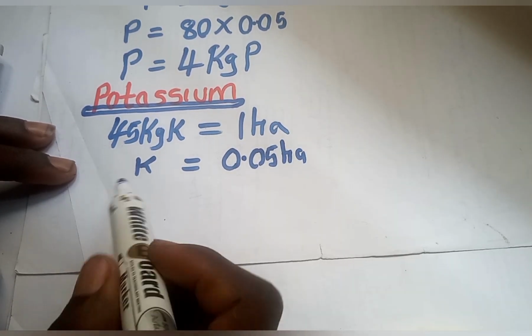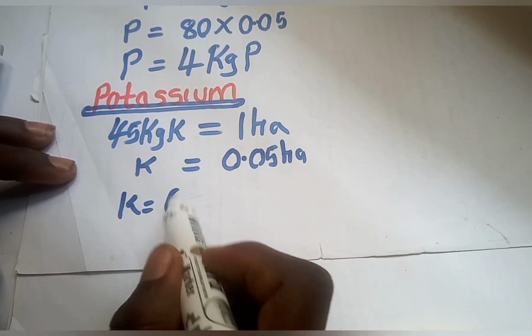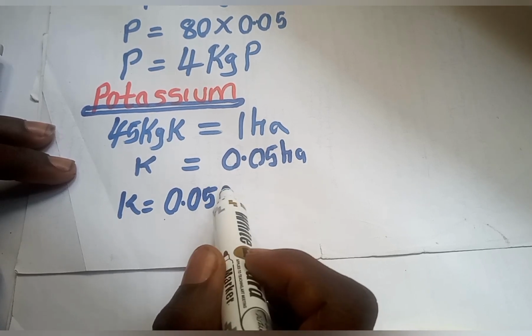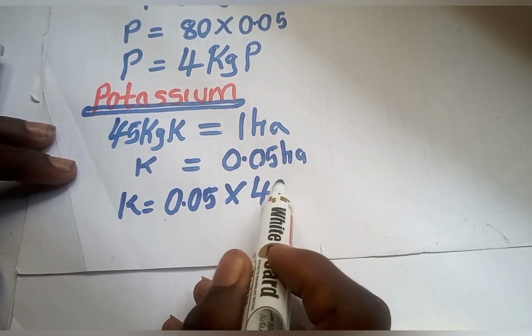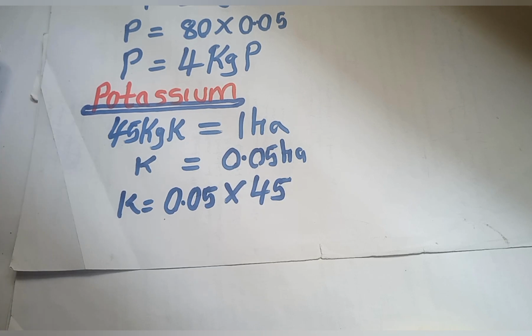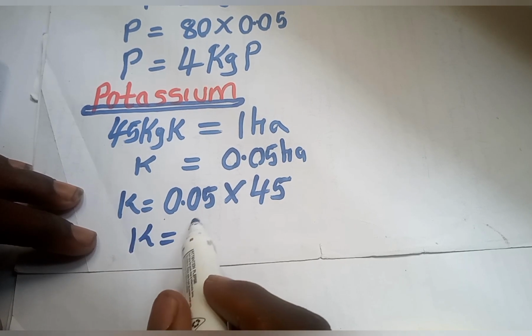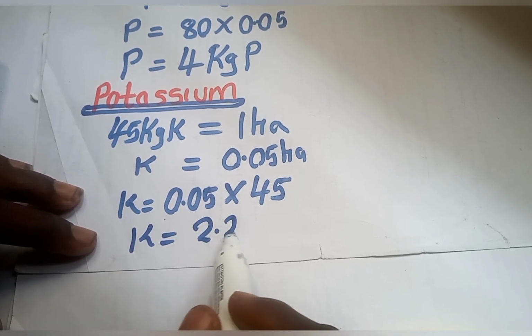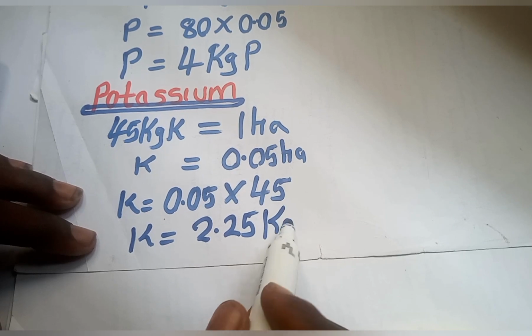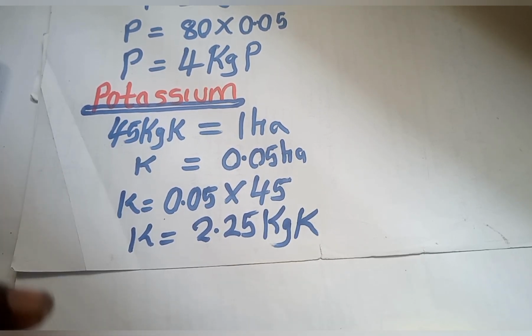So if you cross multiply, you realize that your K will be equal to 0.05 multiplied by 45. 0.05 multiplied by 45 will give us 2.25 kilogram of K. So the amount of K that I'm going to be using is 2.25 kilogram of K. So I have all the theory.